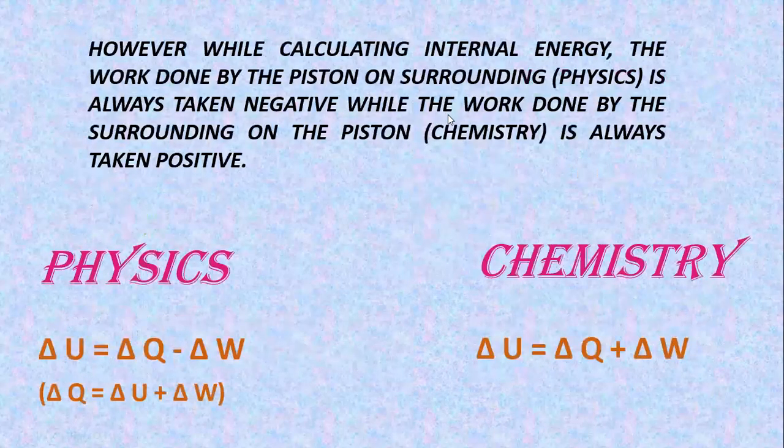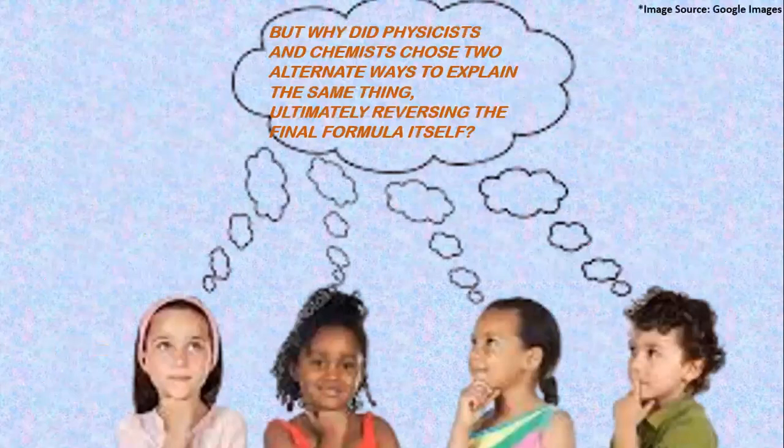Even though this statement is correct, that in terms of calculating internal energy, the work done by the system is negative and on the system is positive. But why is this difference arising? Why did the physicist and chemist choose two different ways to explain the same thing, ultimately reversing the final formula itself? Why did they do so? Why did they contradict each other?